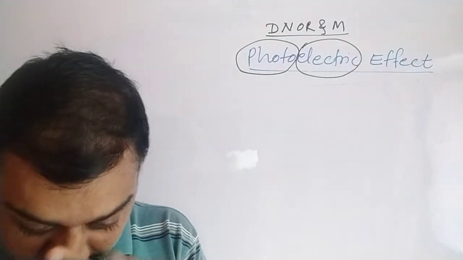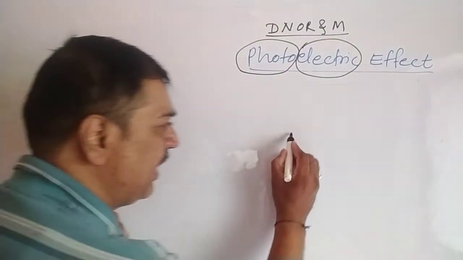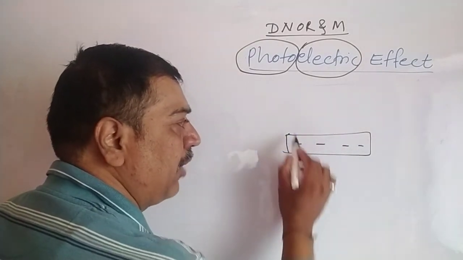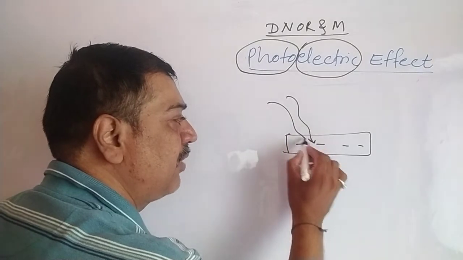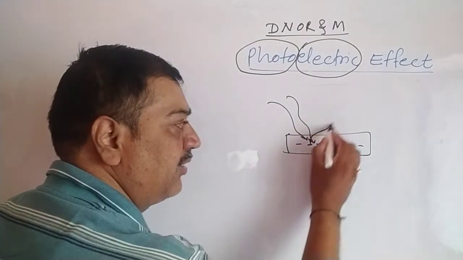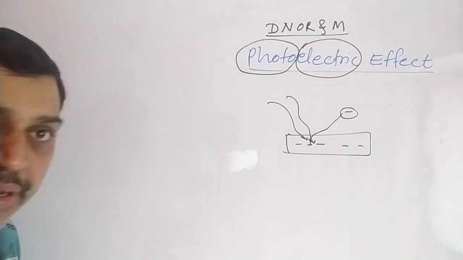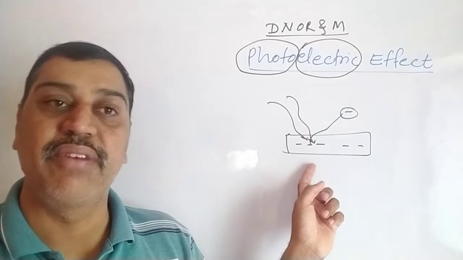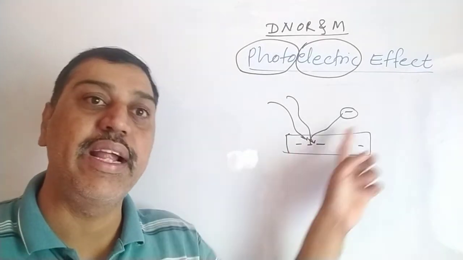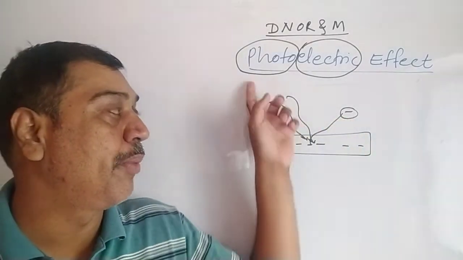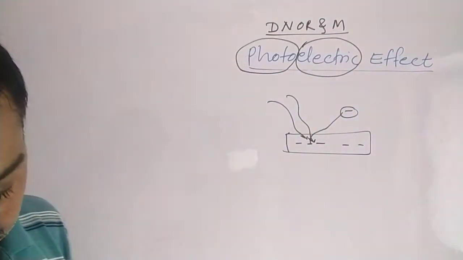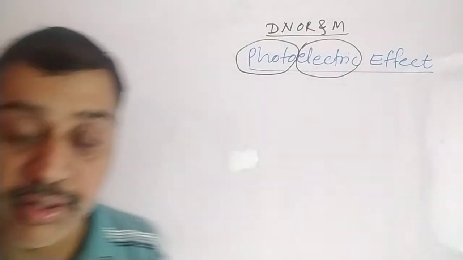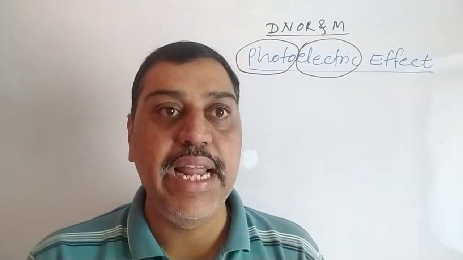The same thing is given in your book. If you see, they have taken a square, and suppose this is a metal which has a large number of electrons. When radiation of a certain frequency is incident on it, electrons get emitted. This phenomenon of emission of electrons from a material, when light of a certain frequency is incident on it, is said to be the photoelectric effect. But remember, in this phenomenon, only when radiation of a certain frequency is incident